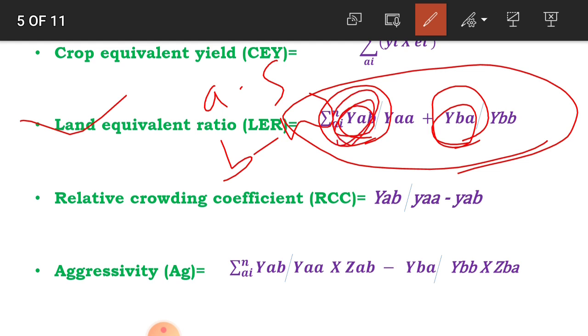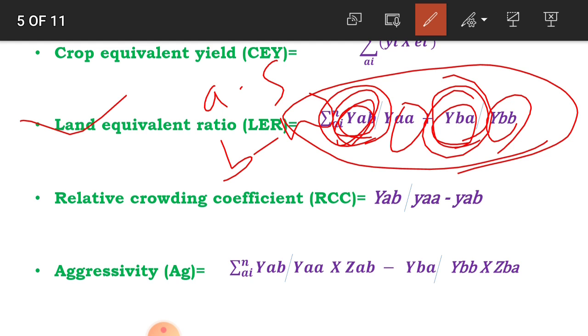This is the intercrop, and this is the pure crop. That is called the land equivalent ratio. If the land equivalent ratio is more than 1, it indicates a yield advantage. If it is equal to 1, it indicates no gain or no loss. If LER is less than 1, it indicates yield loss. This is the land equivalent ratio.